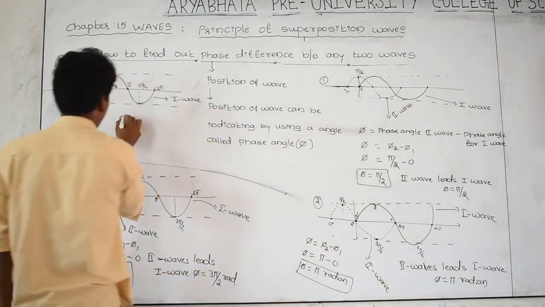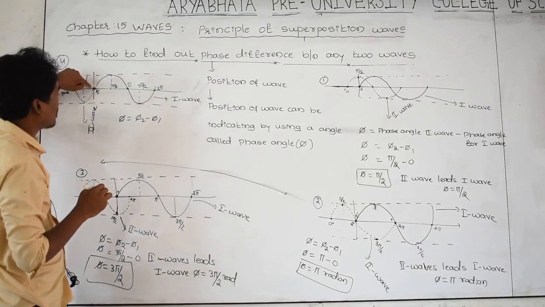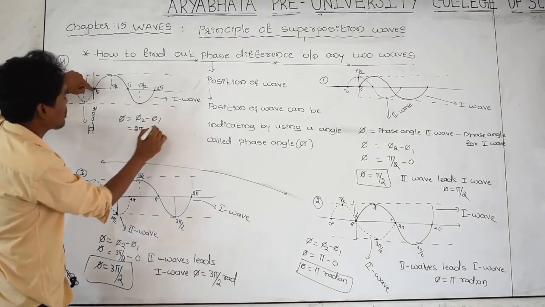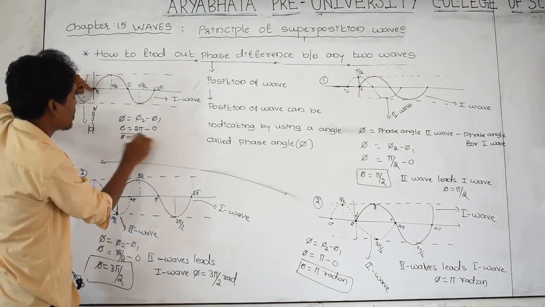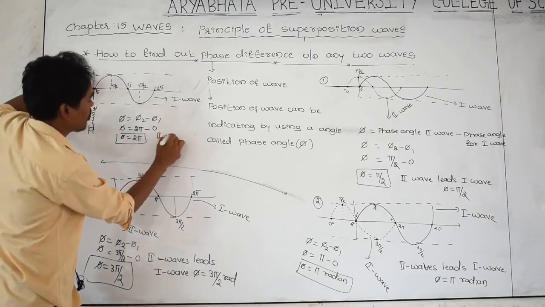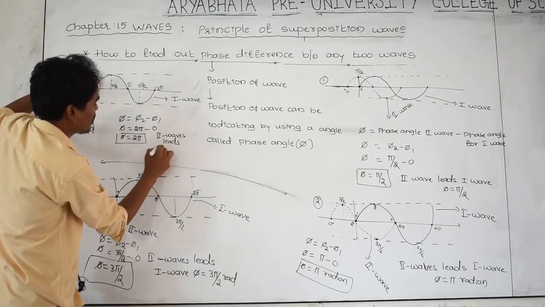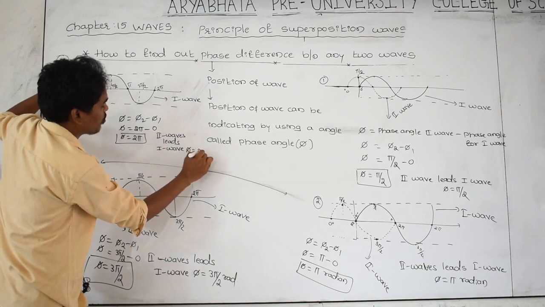Then phase difference, phi equals phi 2 minus phi 1. At this point, the phase for second wave is 2 pi, and at this point the phase for first wave is 0. Then phase difference is 2 pi radian, means 360. Means second wave leads first wave by phase angle equal to 2 pi radian.